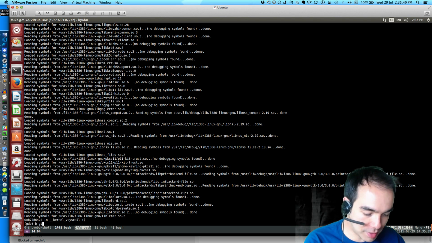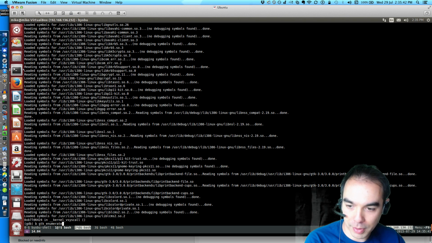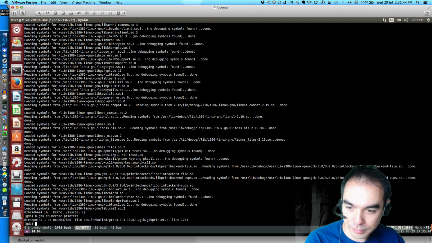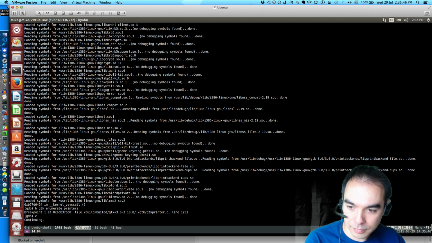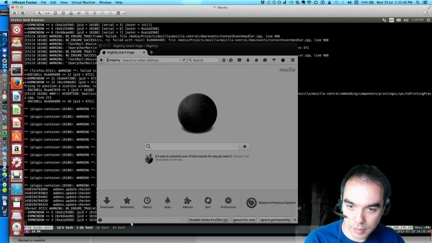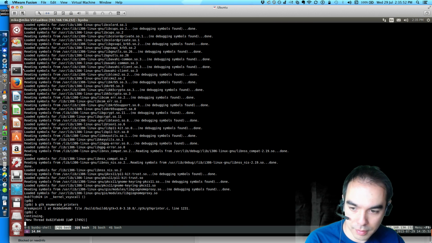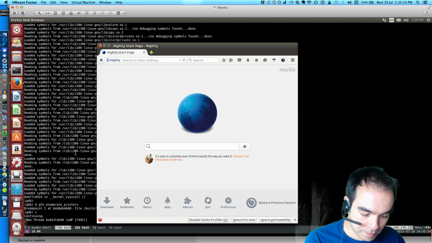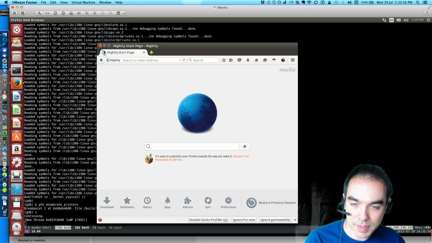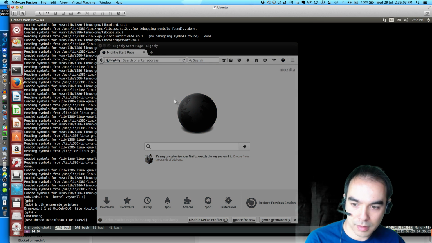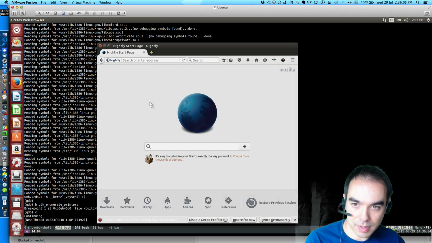So break GTK enumerate printers, and parent, continue. Okay, so we're back in business. Let's try and print this document again, once it catches up.